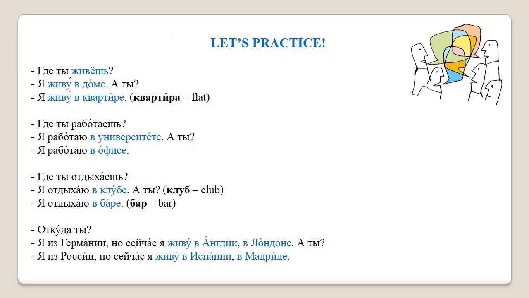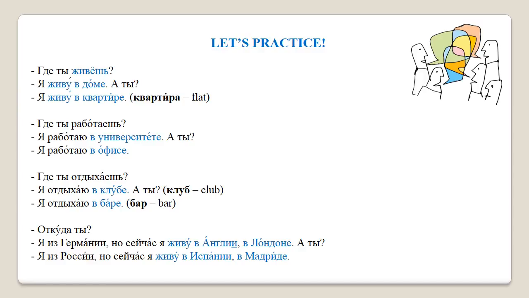Now let's see how we can use this new material in an everyday conversation. I'm going to read each dialogue till the end first and then translate it. Где ты живешь? Я живу в доме. А ты? Я живу в квартире. Where do you live? I live in a house. And you? I live in a flat.